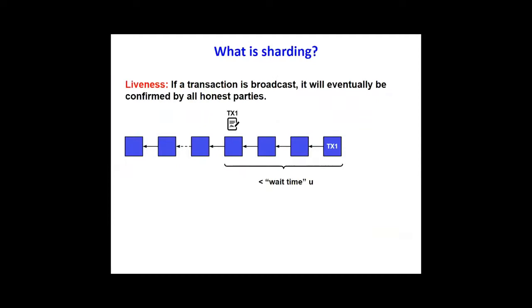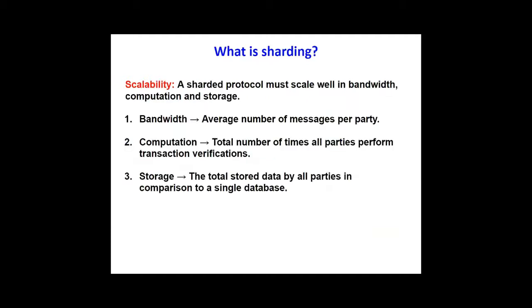The third property we require is liveness. Similarly to traditional blockchains, this property encapsulates the desire of the ledger to make progress. Last, but most important, we present the property scalability. Scalability is a performance property at the core of what a sharded system is. Scalability encapsulates the speedup of a sharded blockchain system compared to a non-sharded blockchain system.